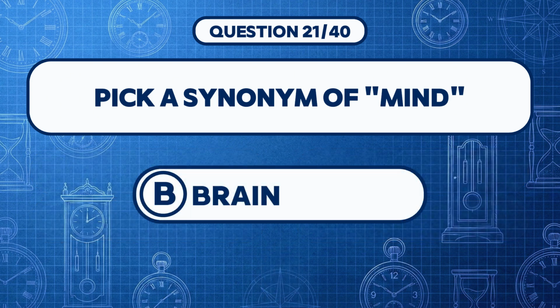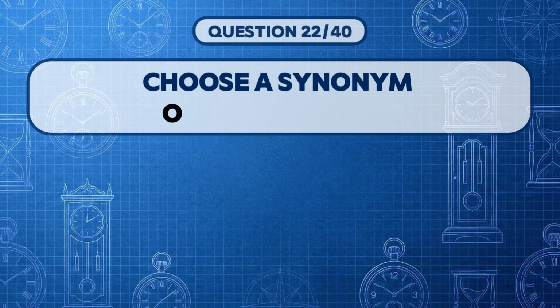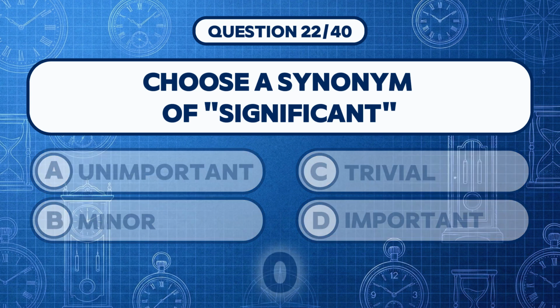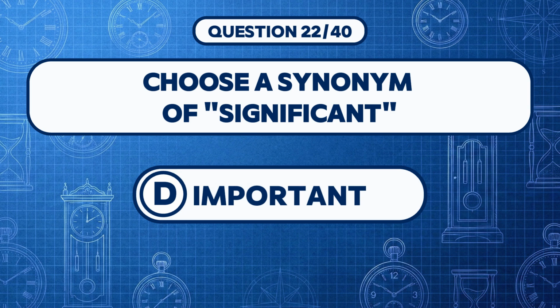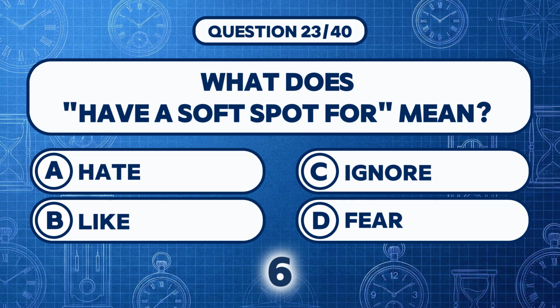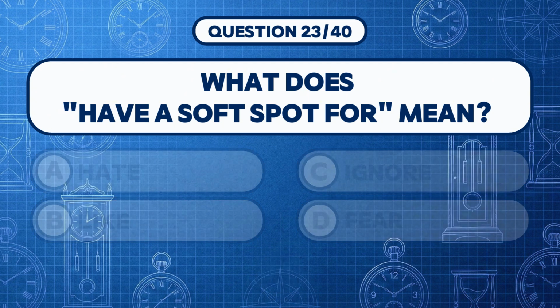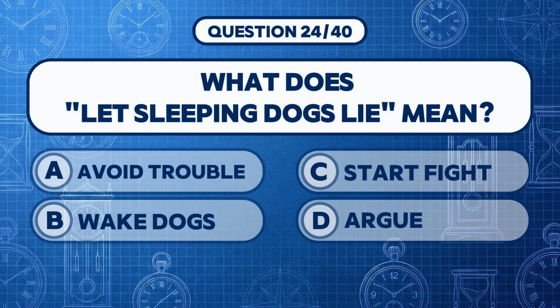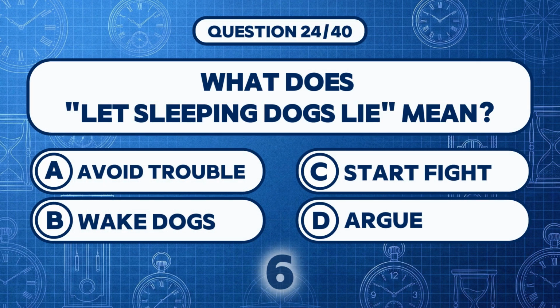Answer B, brain. Choose a synonym of significant. Answer D, important. What does have a soft spot for mean? Answer B, like. What does "let sleeping dogs lie" mean?